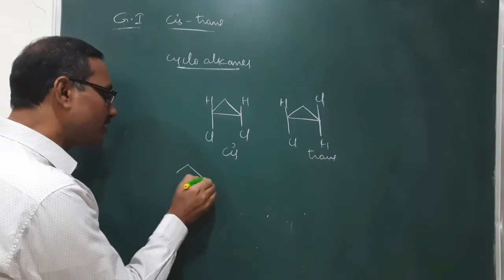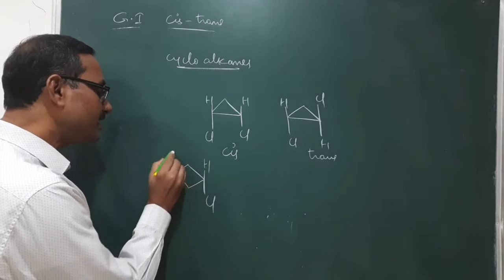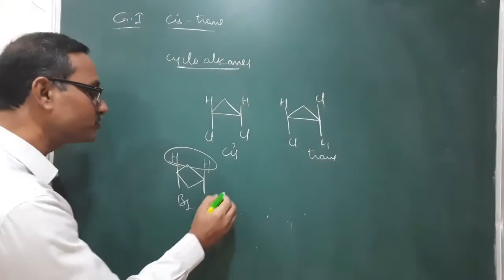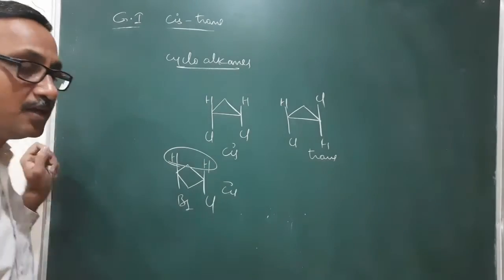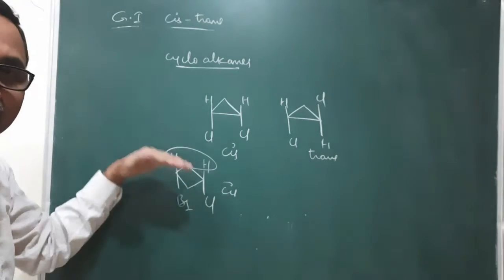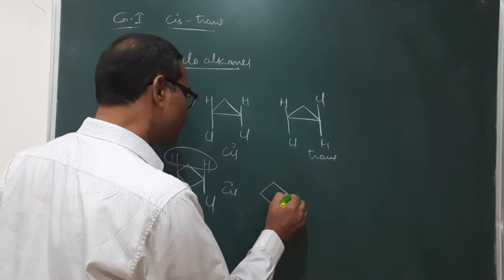Similarly, you may take a 4-membered ring. Here it is H, Cl. Here H, Br. Yes, it is also exhibiting a cis isomerism. It is a cis isomer because two identical groups are at the same side with respect to that ring. Now I am taking a trans isomer for this one.